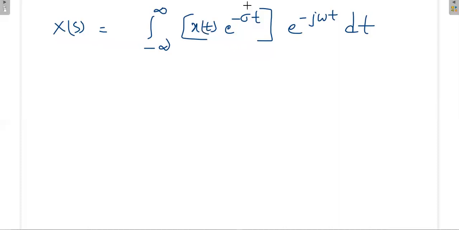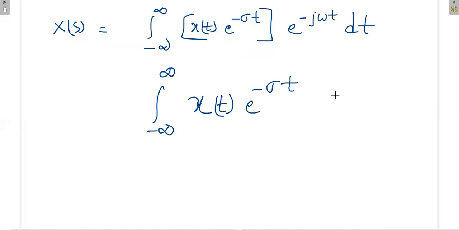If you want to write the Fourier transform for this signal, x of t e power minus sigma t has to be stable. That means the integration value of this has to be finite. So to compute the Fourier transform, you have to satisfy this condition: the integral from minus infinity to plus infinity of x of t e power minus sigma t should be less than infinity. Then only can we compute this integral, otherwise we cannot.